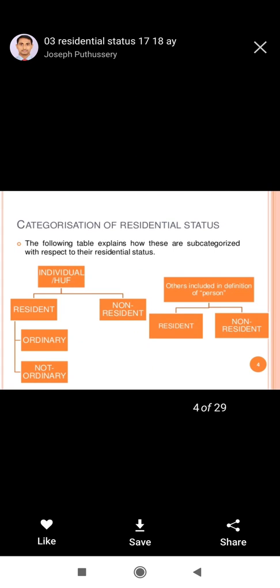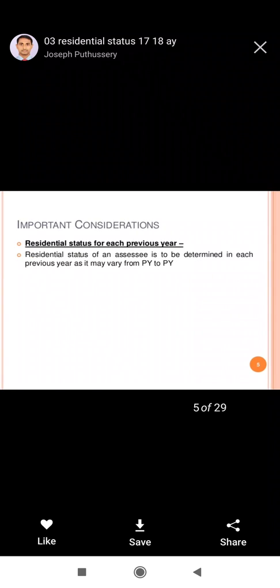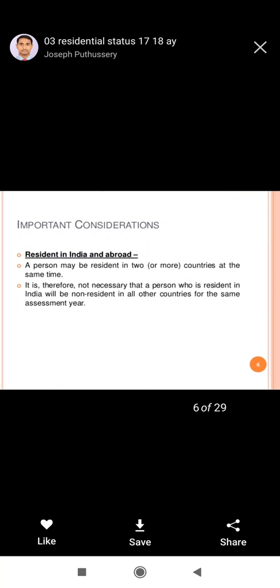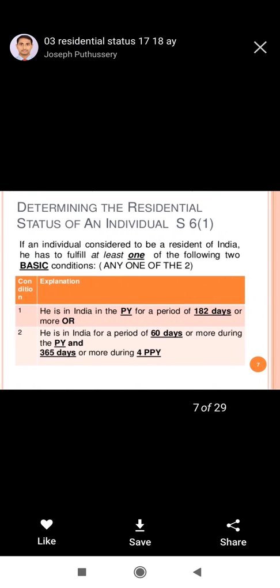First is the residential status of the individual. Individual is the person who pays the tax individually. He may be a resident of India, he may be a non-resident of India. Now how will it be defined, how will we come to know whether he is a resident or non-resident? There are some conditions. If the individual is resident in India, then he may be resident in two or more countries at the same time. Okay. Now how will we determine the residential status of an individual?